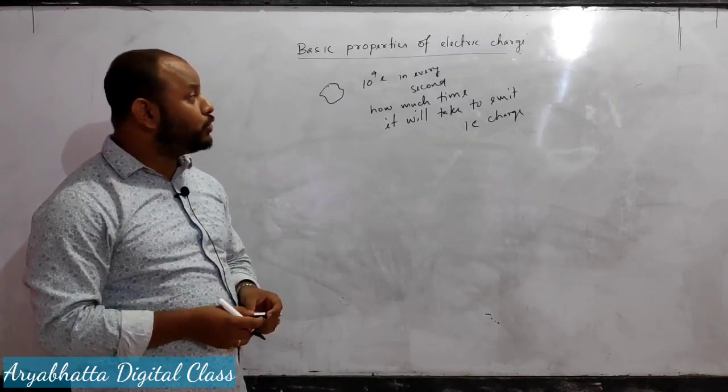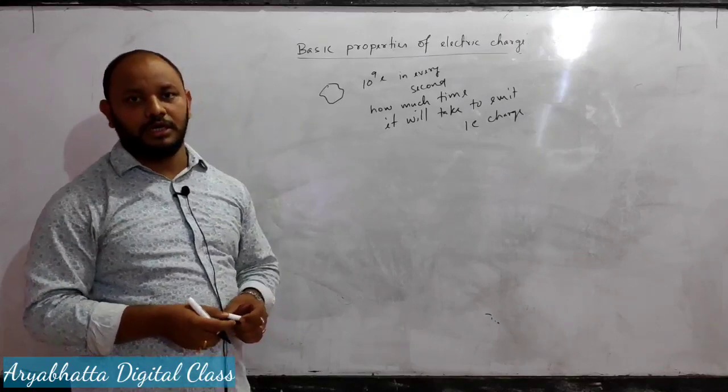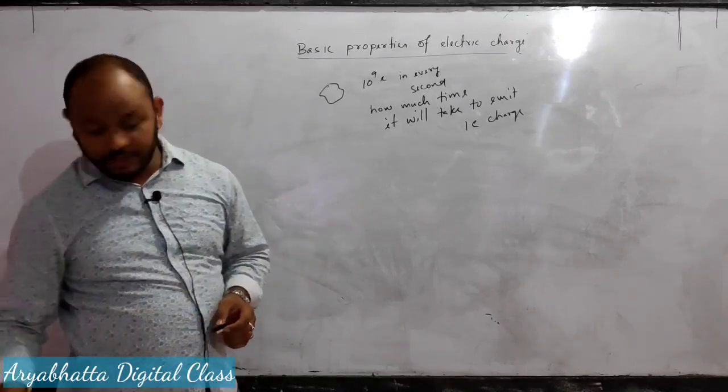How much time will it take to emit 1 coulomb of charge? That is the question, and it is from the textbook.